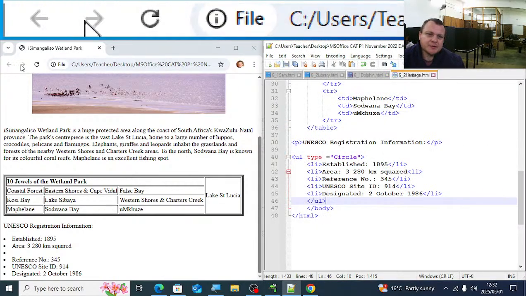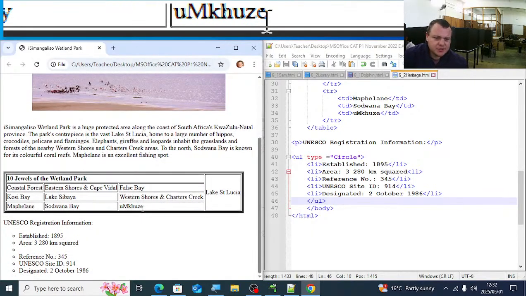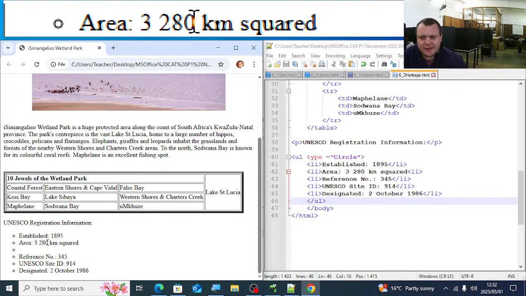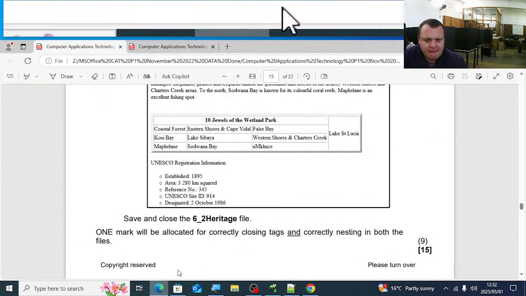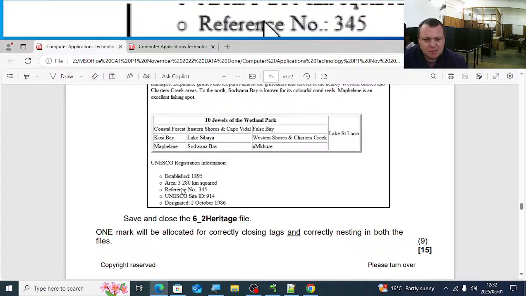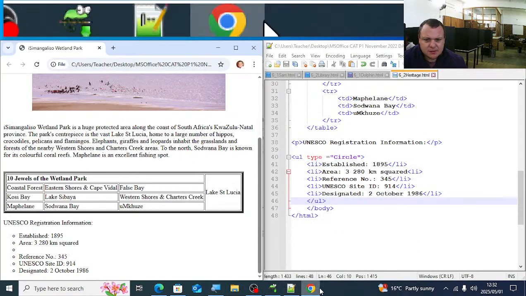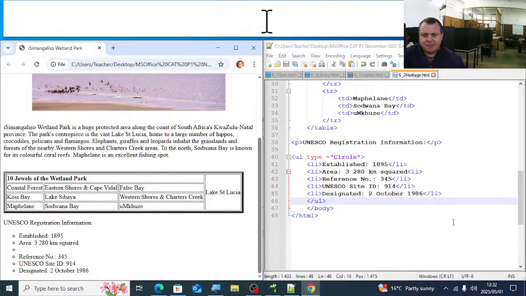And the last thing we must do is change the background color to beige. There's an empty space here, an empty area squared. What is the problem there? You can see the areas, there's no blank bullet here. What is the problem? I have an area and then I have a blank bullet there.